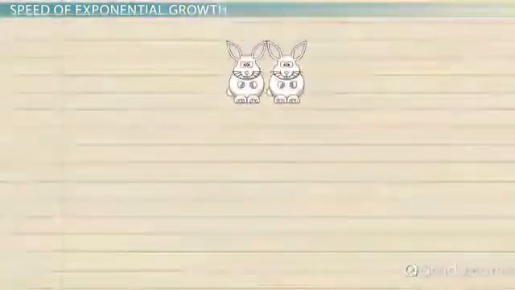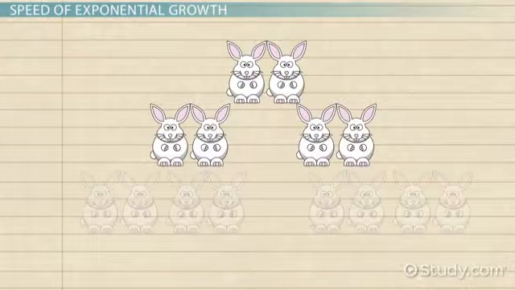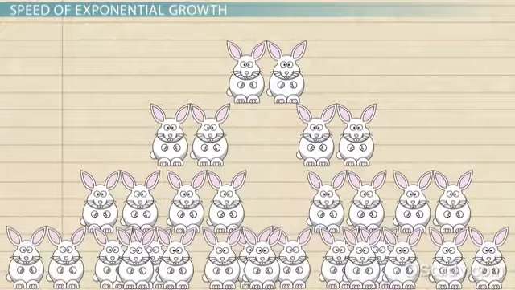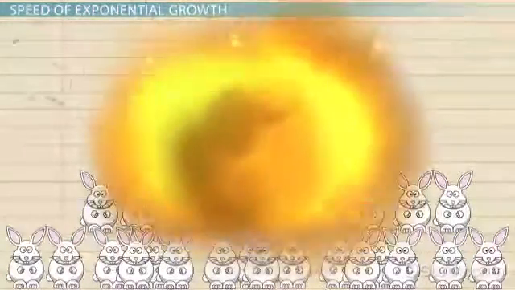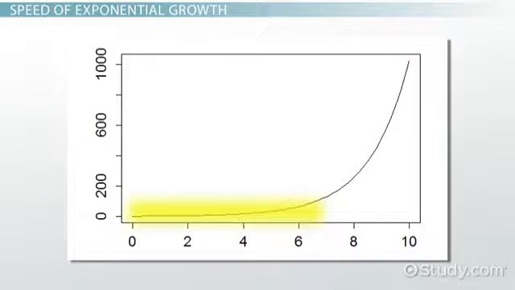The real secret to exponential growth is this. Not only do rabbits have children, but their children have children, as do their children's children. The new growth increases just as fast as the growth you started with. There is nothing to slow the growth down or bring it to a halt. When graphed, exponential growth always looks like it is starting off slowly and then rapidly becomes steeper.